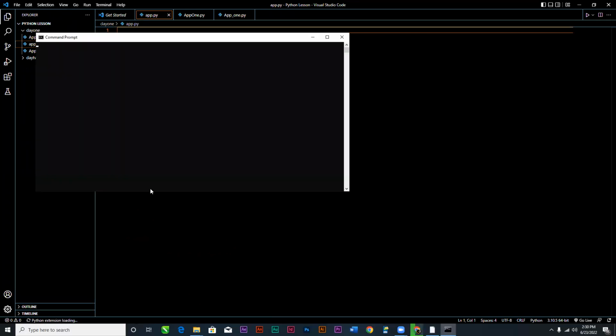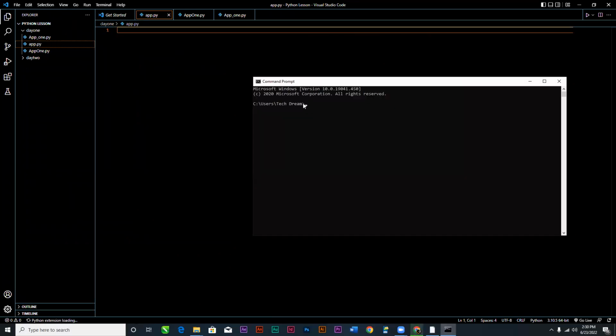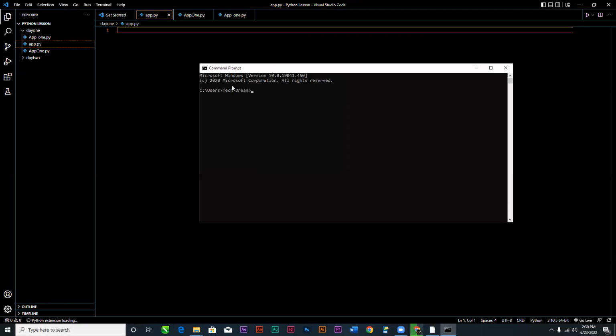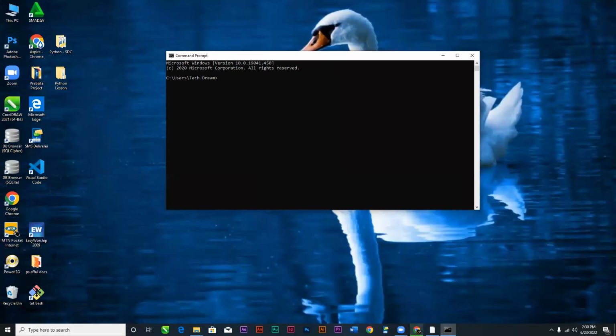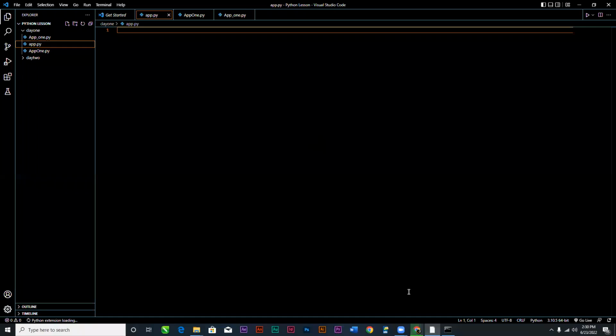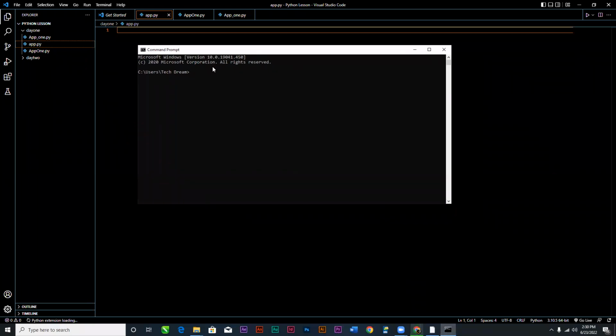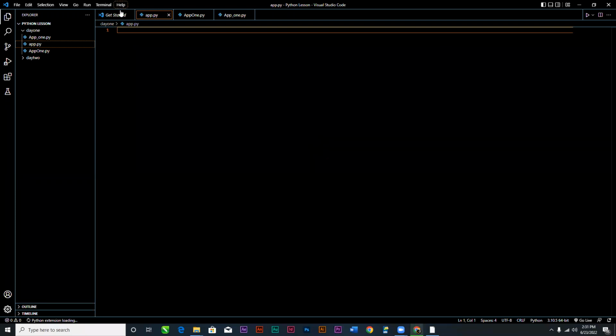Okay, a software like CMD. You see that this is a software, but it doesn't have graphics, pictures, and other things that you can use. This is exactly what we are doing now. When we run a Python code, it will open the Visual Studio terminal like this, and then run it for us. So we have the terminal here. We can open it ourselves, or once we click on run, it will open it automatically.